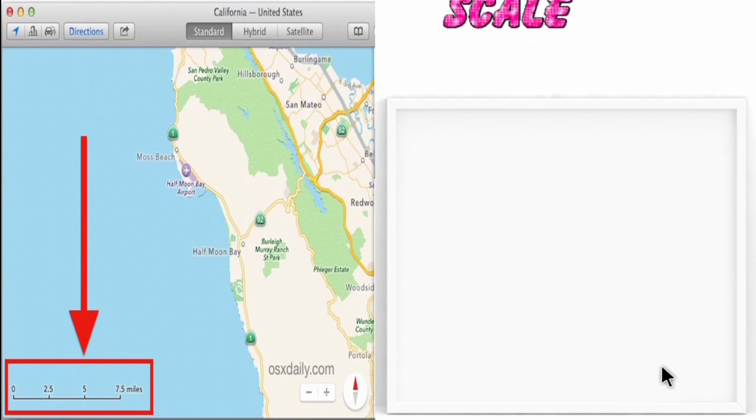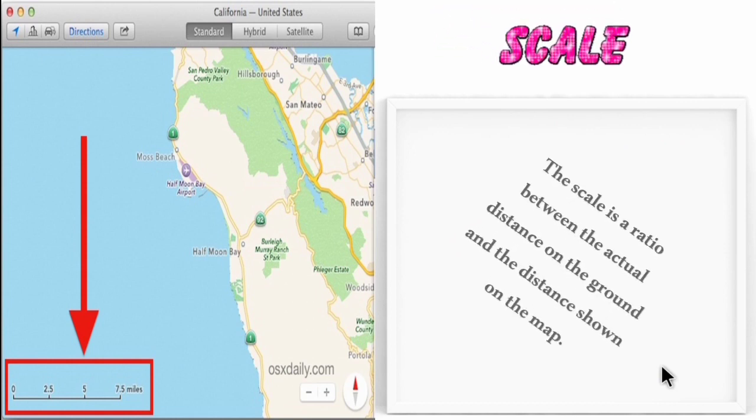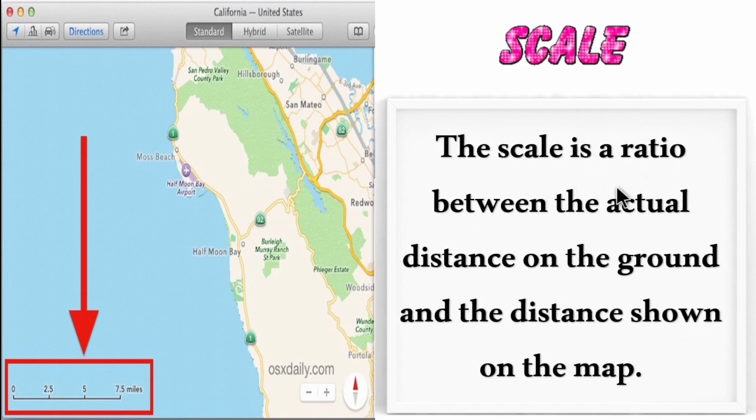The second component on a map is scale. So let's see the definition for scale. The scale is the ratio between the actual distance on the ground and the distance shown on the map. You would have noticed this on the map. So scale is the ratio between the actual distance on the land and the distance on the map.